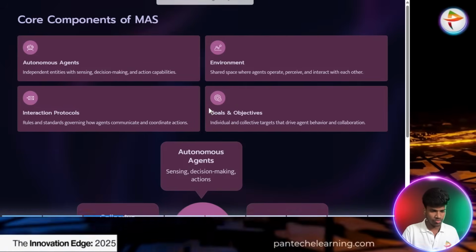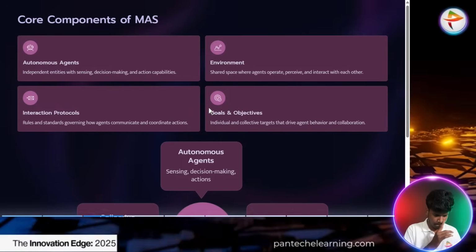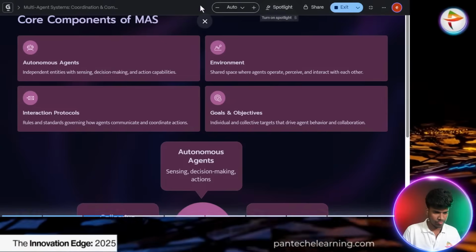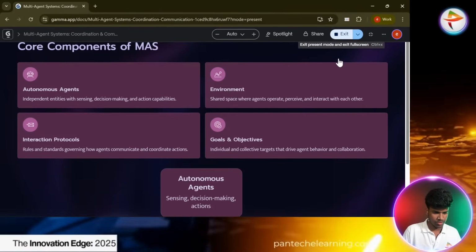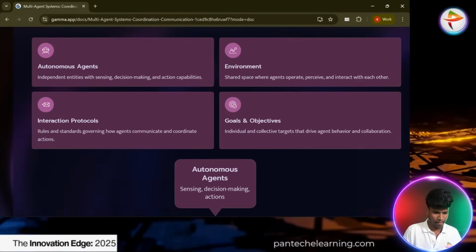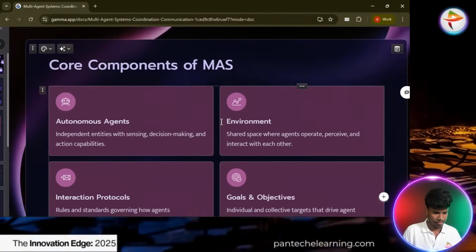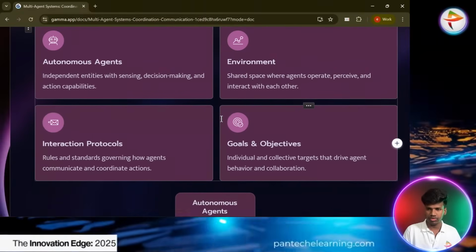Oh, sorry, I can't zoom the screen. Okay. Now it's clear.